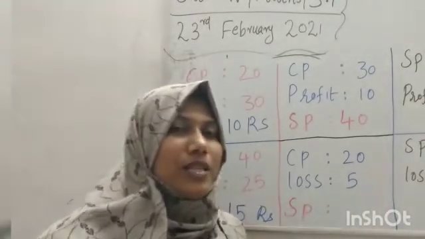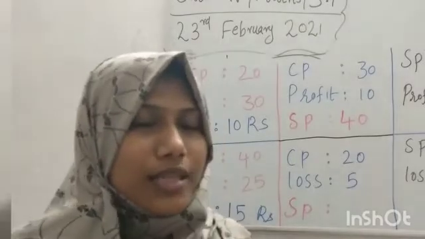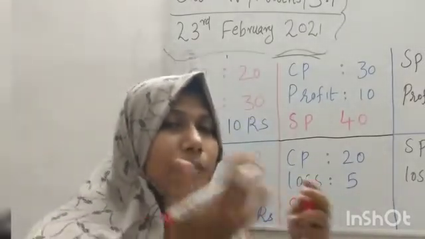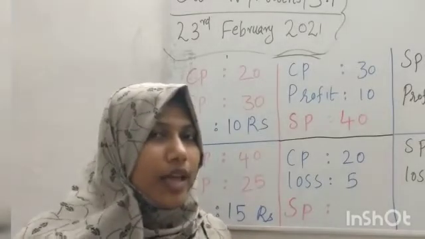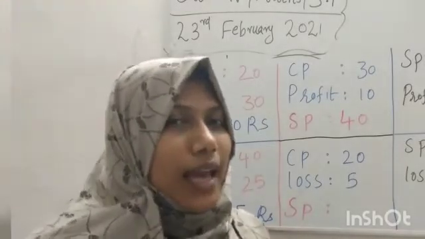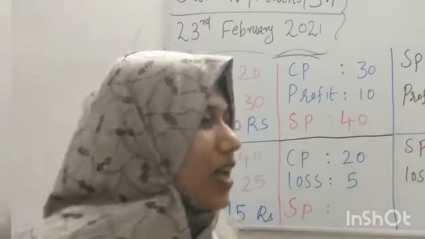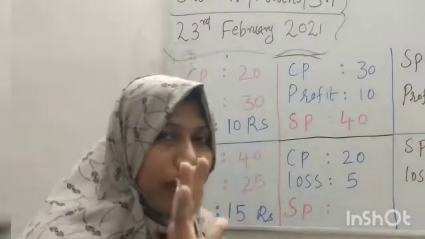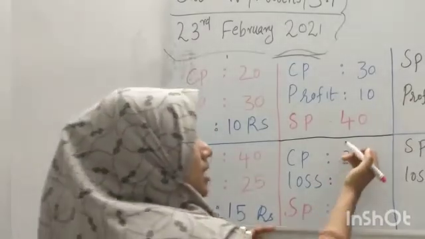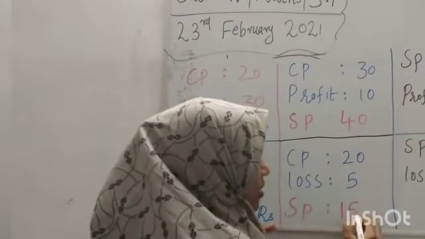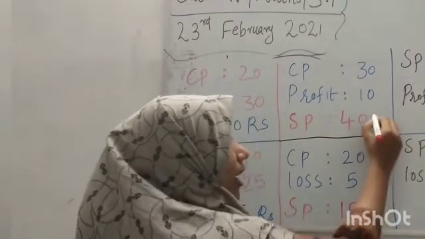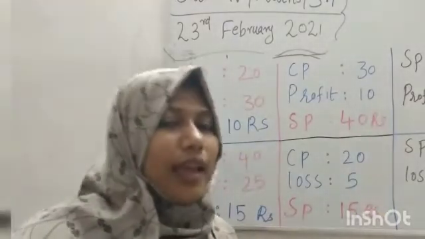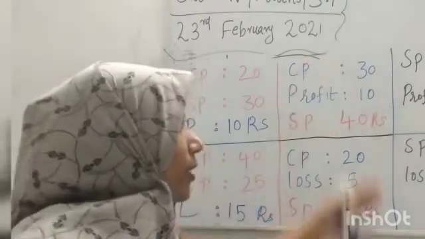Loss means 5 rupees reduced. Already you paid 20 rupees. So getting more than 20 is profit. Getting less than 20 is loss. So you can say that you have 5 rupees reduction. So CP minus loss, it is 15 rupees. Got it, students? So by simple thinking you can calculate these problems.